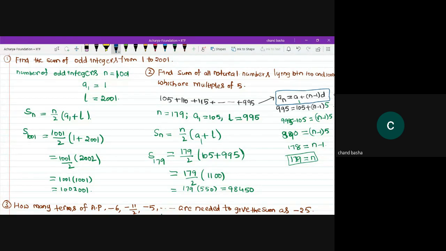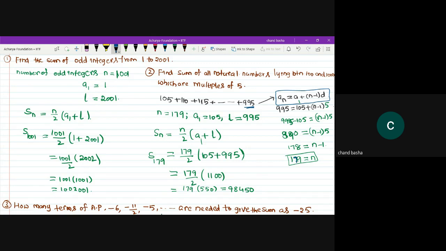And one particular number he is asking. Suppose one particular term he is asking, what is the value of the 20th term, 30th term, 25th term? At that time, I can make use of this formula. Here, an is the last term. This is an. An means what? It is the last term. And the first term is also given. Common difference is also there. I can find out the n value here.